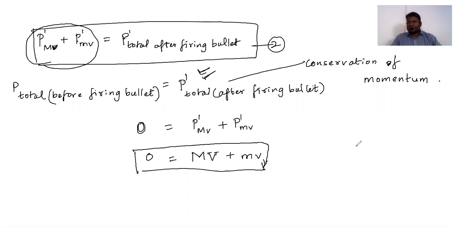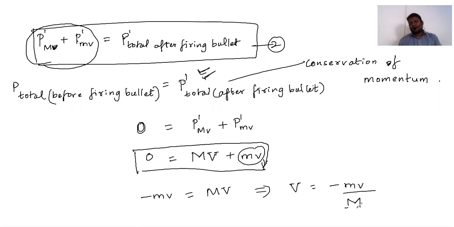Mass you can easily find anyway, but in general we used to find velocities, either related to the second body or first body, or heavier body or smaller body. We can use this formula in this way. This small mv can be shifted here. Okay, capital M and capital V. So what this implicates? This implicates that capital V is equals to minus small m v divided by capital M.